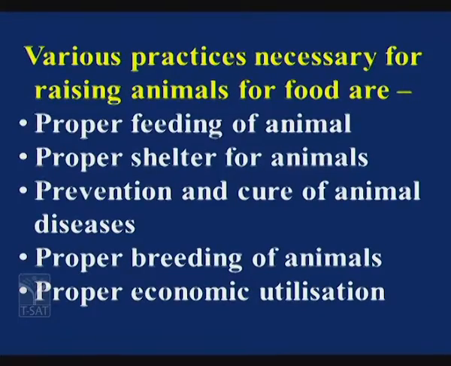Now, what are the various practices necessary for raising animals for food? It includes feeding, shelter, protection from diseases, as well as breeding these animals, that is, they have to undergo the process of reproduction. And not only that, the last one is proper economic utilization of the animals. These are the various practices necessary for raising the animals.